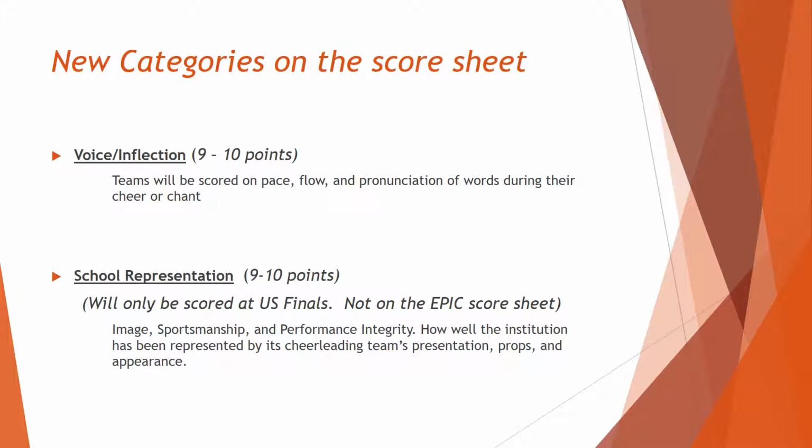The school representation category will not be scored at Epic events, but will be found on the U.S. Finals score sheet. Teams that receive bids to finals can expect to be scored on their image, sportsmanship, and performance integrity.